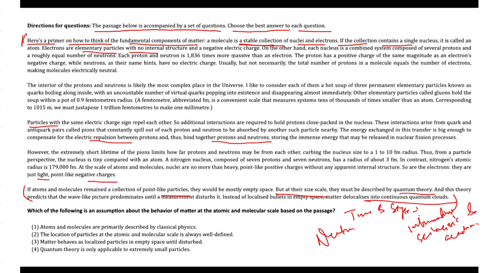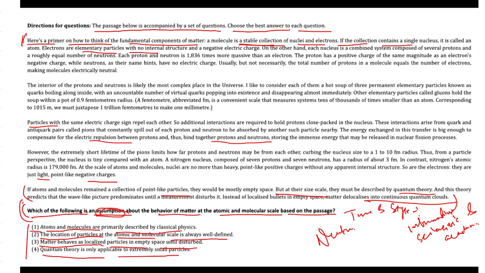Let's look into the question. What does the question point out? It asks which of the following is an assumption about the behavior of matter at the atomic and molecular scale based on the passage. If I look into all these four options, the first option says atoms and molecules are primarily described by classical physics. Second, the location of particles at the atomic and molecular scale is always well defined. Third, matter behaves as localized particles in empty space until disturbed. Fourth, quantum theory is only applicable to extremely small particles.